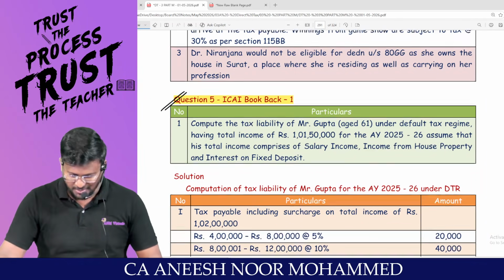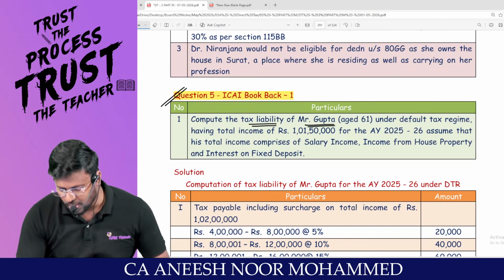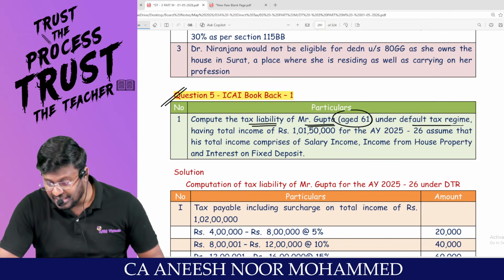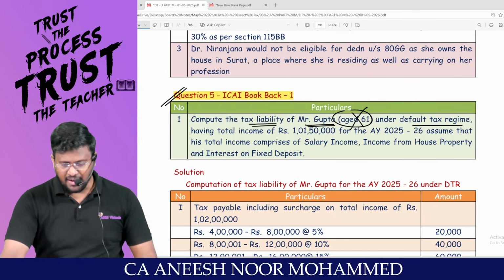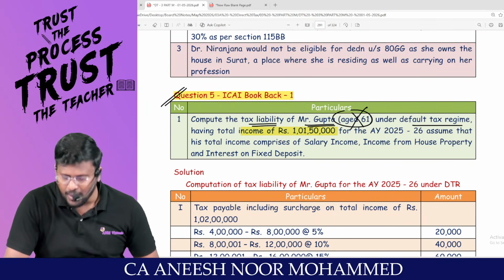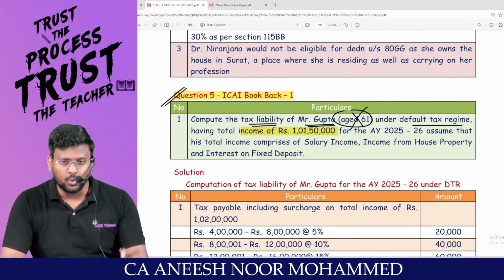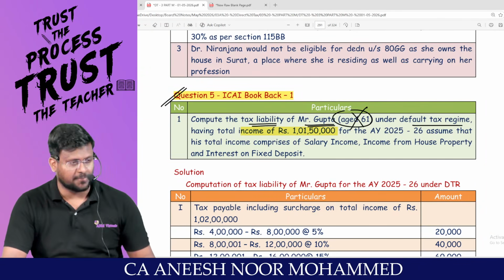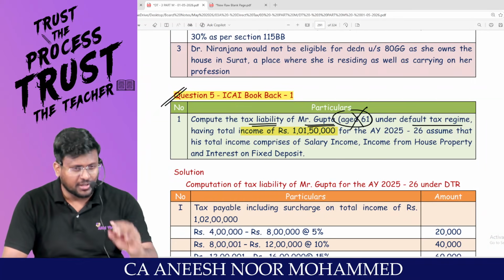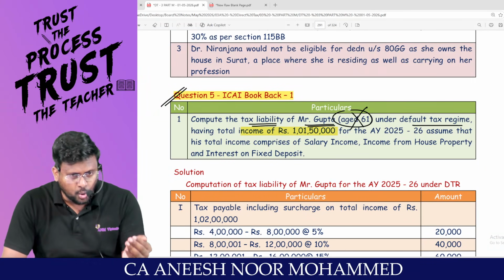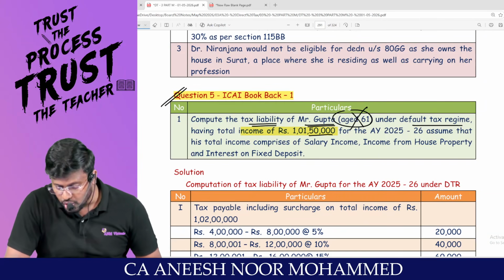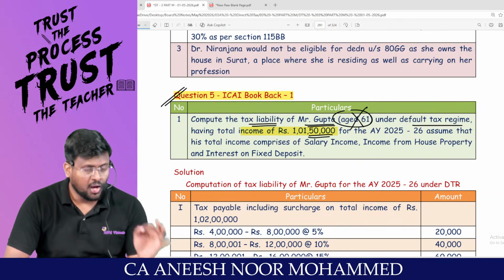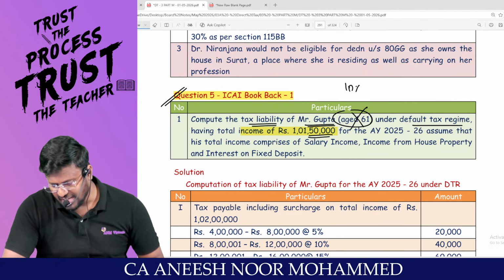It's my basic responsibility. Compute the tax liability of Mr. Gupta, aged 61, under the default tax regime. Under the default tax regime, we won't respect the age. Having total income of 1,01,50,000. That means if your total income is up to 50 lakh, there is no surcharge. More than 50 lakh, up to 1 crore, 10% surcharge. More than 1 crore, up to 2 crore, 15% surcharge. Because I have earned an extra 1,50,000, my surcharge will change from 10% to 15%.